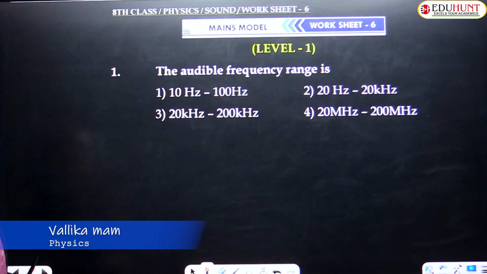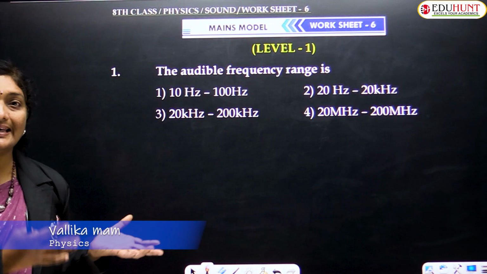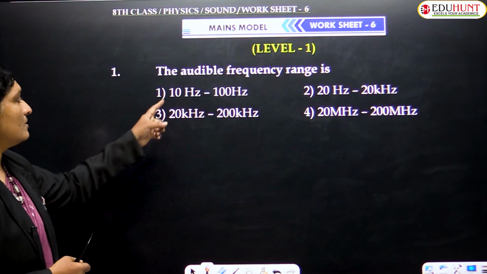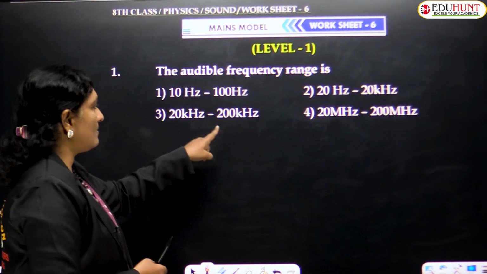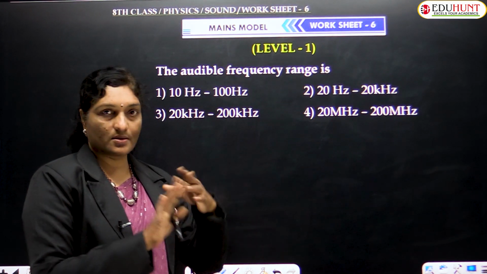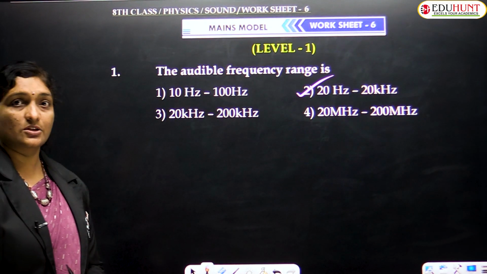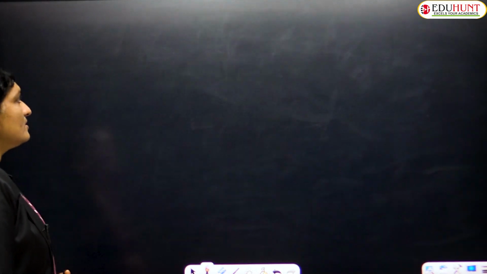Numericals from worksheet 6. So what is the audible frequency, children? Audible range is 20 Hz to 20,000 Hz. Not 10 Hz, not 20,000, above 20,000 we can't hear. It's not an audible range. Megahertz, we are not discussing what is the audible range, children. It is from 20 Hz to 20,000 Hz. So now moving to the next one.